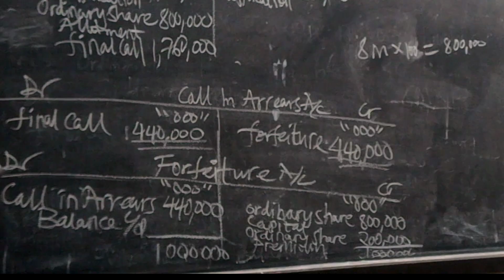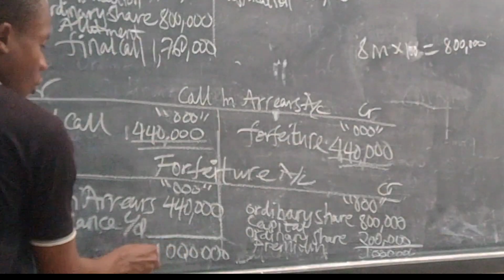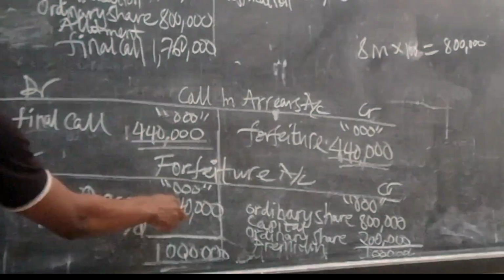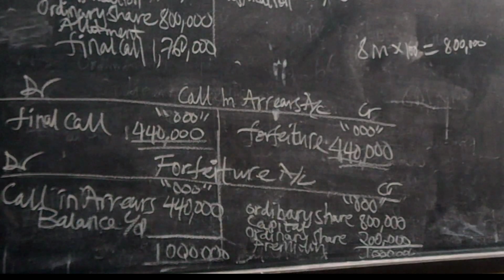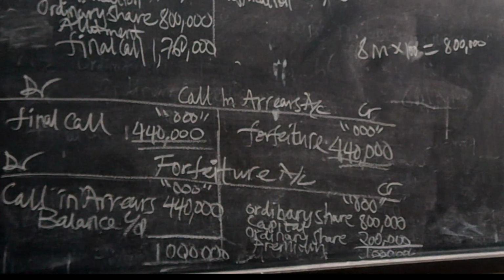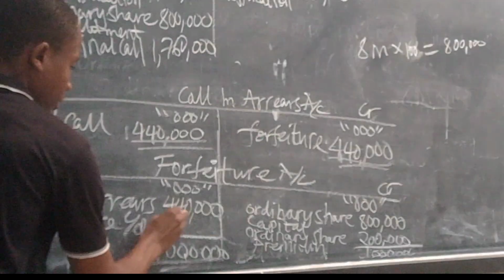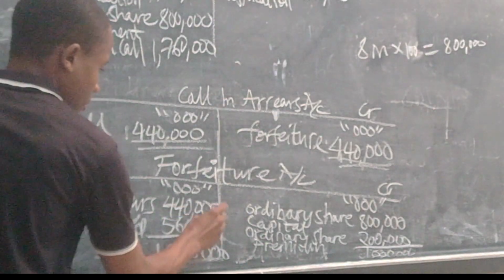Balance carried down is equal to 1 billion minus 440 million. You will get 560 million.